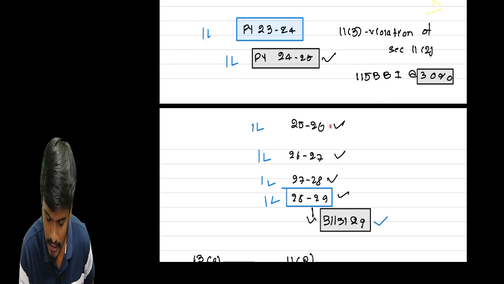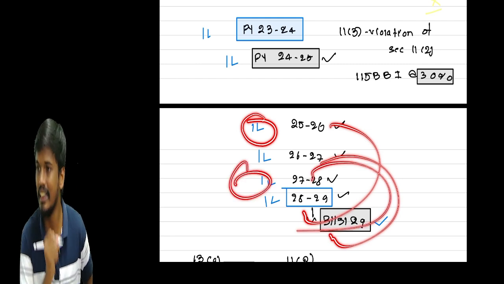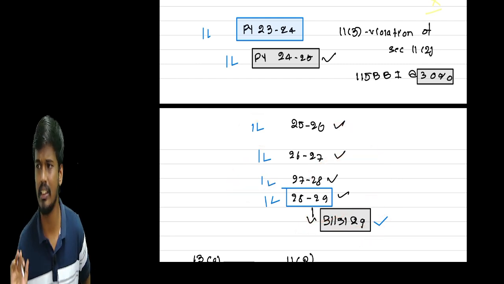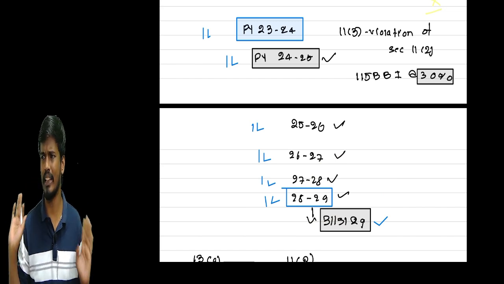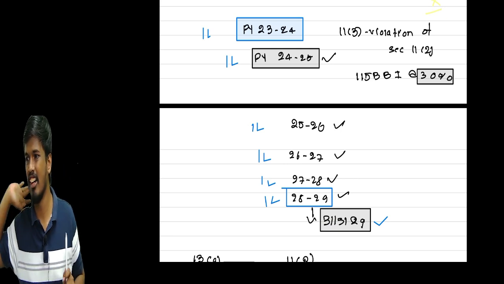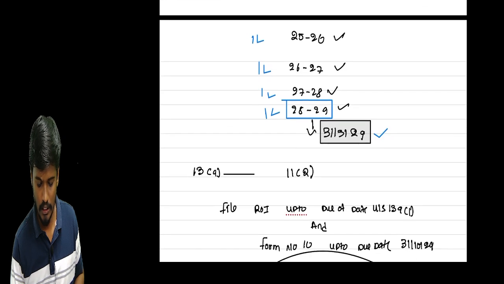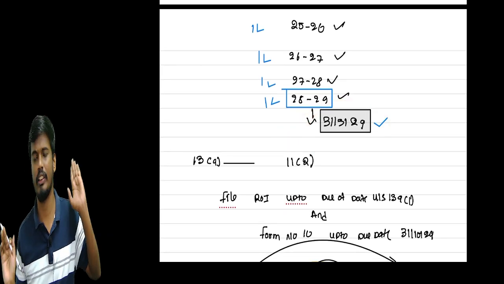For this 1 lakh, we need to check the next 5 years. Okay, now you can get the clarity. The maximum time is 5 years. You can use 2 years, that is not a problem, but it should not exceed 5 years. So it is required to pay the tax in the last fifth year.